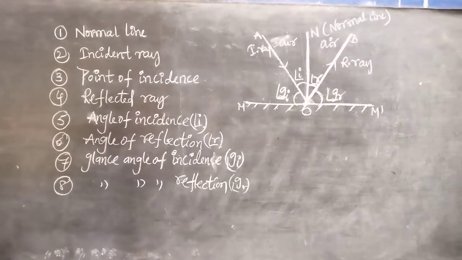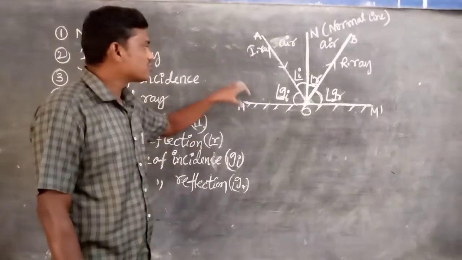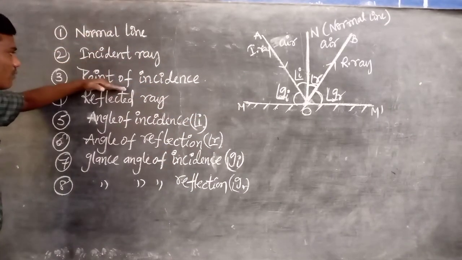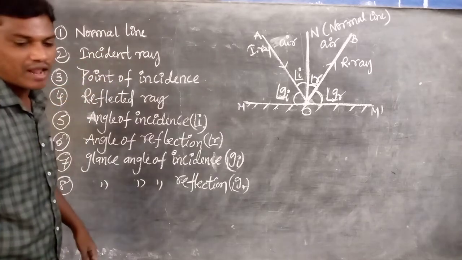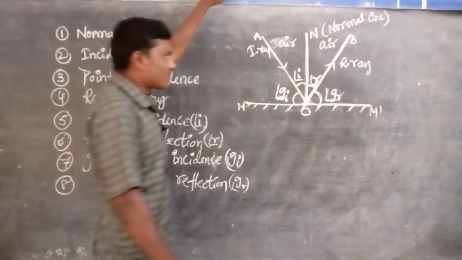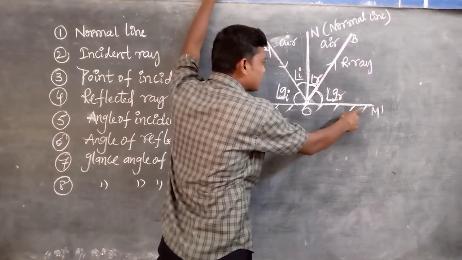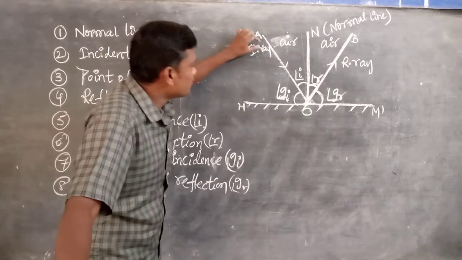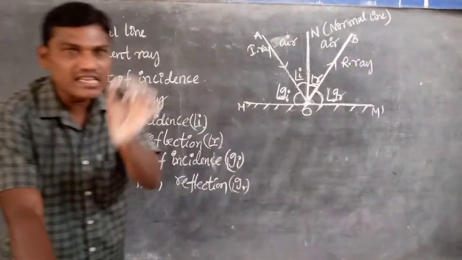So every student, after listening to or watching this video, you must write step by step: what is the normal line, what is the incident ray, what is the point of incidence, what is the reflected ray. You can write what I am telling. So once again, listen: a line which is drawn perpendicular to the reflecting surface is called the normal line. A ray which is moving towards the reflecting surface is called the incident ray.